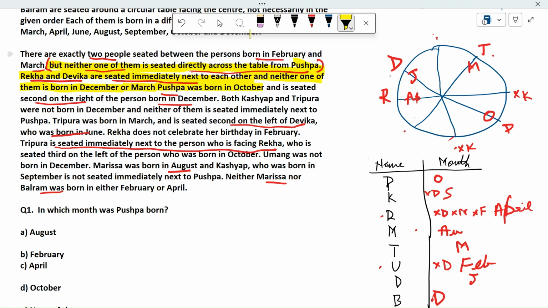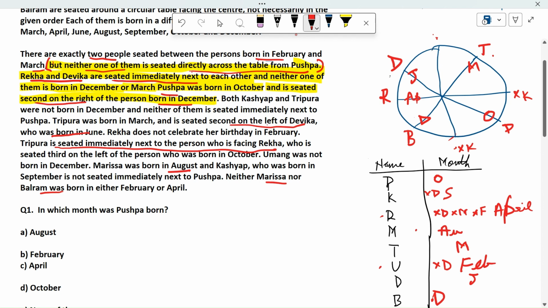And is seated second to the right. Okay, so now we have not used, but we will use this: and is seated second on the right of the person who is born in December. So we now know who is seated second on the right of the person born in December. Second to the right means this position. So this comes to December. Who is born in December? So Balram is born in December.